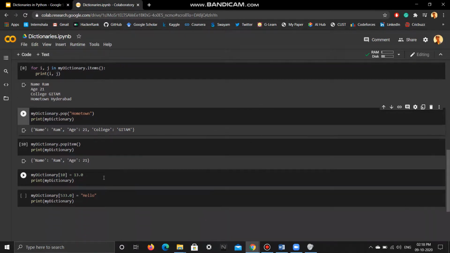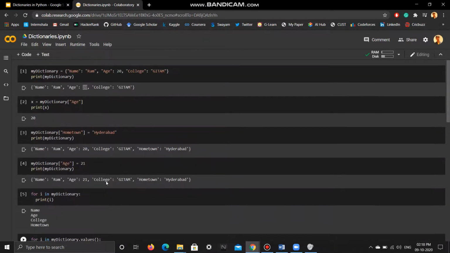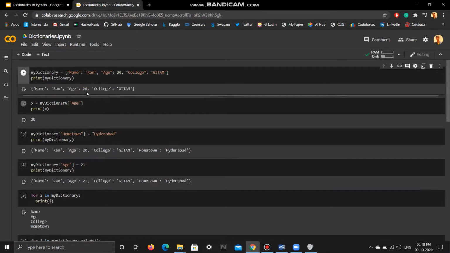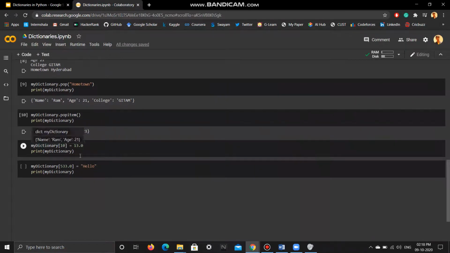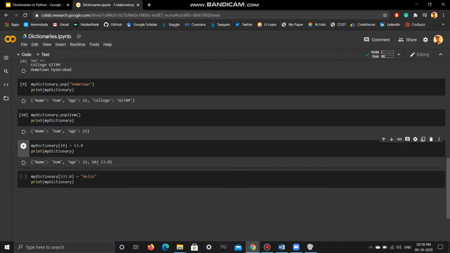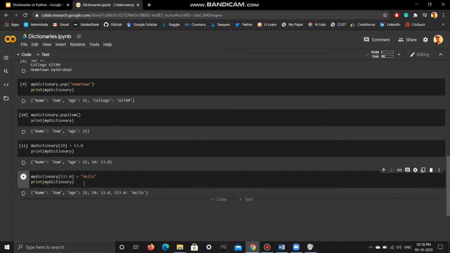One important point to note is that here I have only used strings. Mainly I have used strings because I was storing details apart from age. You can use any kind of data type for the indexing and any kind of data type for the value. So you can see when I execute this, I have stored 10 as the index and 13.0, a floating point value, as the element, so an integer index. Again, I can also use a floating point index and a string value. As you can see, it executes properly. So I can store any type of indices and any type of values, no matter what my information is. So this is how dictionaries are used in Python.